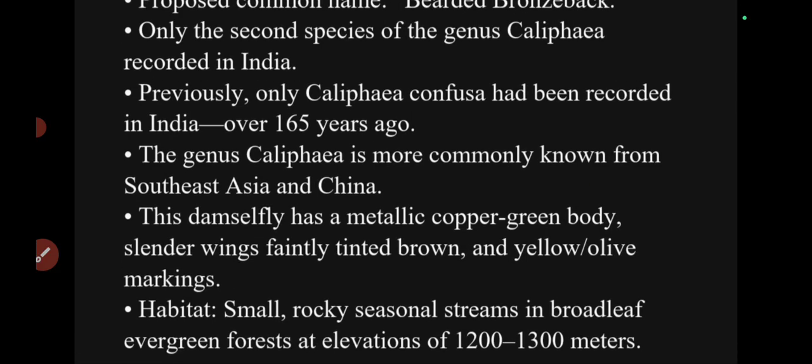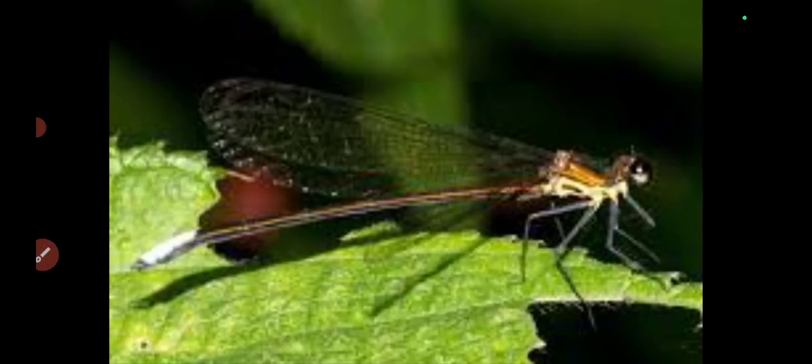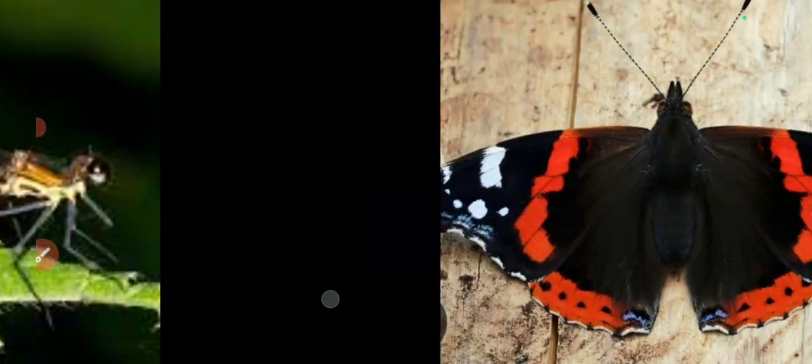It is mostly found in China and Southeast Asia. This is the damselfly. It has a metallic green body, tinted brown wings, and some yellow or olive markings. It lives in small rocky areas in evergreen regions, at elevations of 1200 to 1300 meters. So this is how it looks. This is the damselfly.